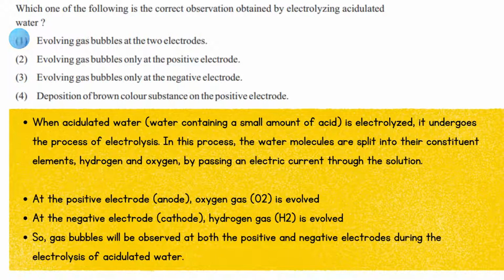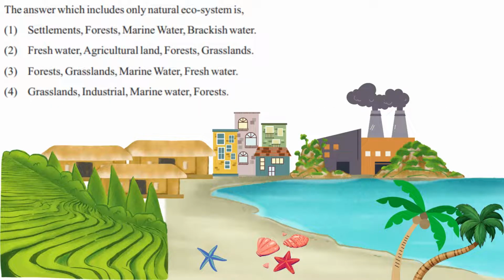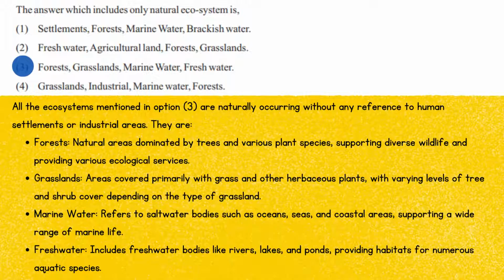Next, which answer given below includes only natural ecosystems? Ecosystems mentioned in option 3 are naturally occurring without any reference to human settlements or industrial areas. They are forests, natural areas dominated by trees and various plant species, supporting diverse wildlife and providing various ecological services.